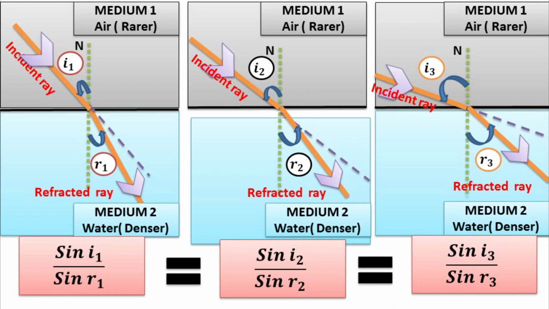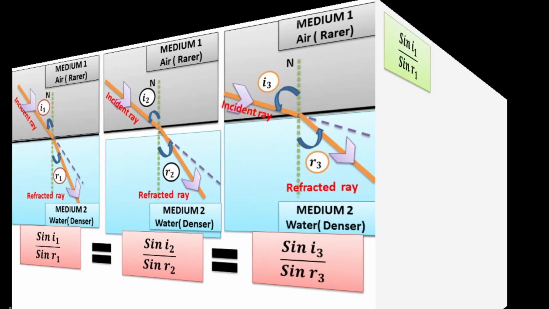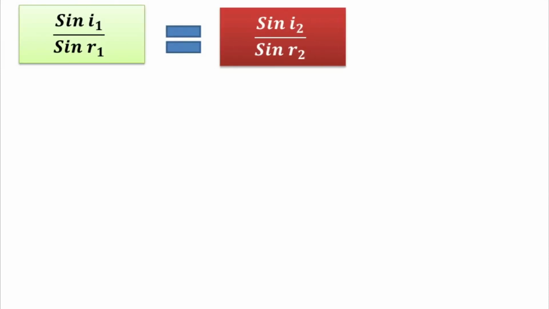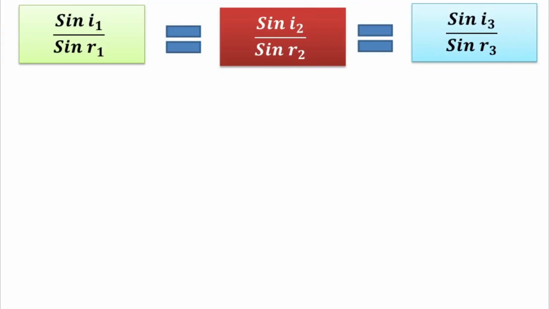That means sine I1 divided by sine R1 is equal to sine I2 divided by sine R2 is equal to sine I3 divided by sine R3. All the answers are same, or constant value for all the ratios.